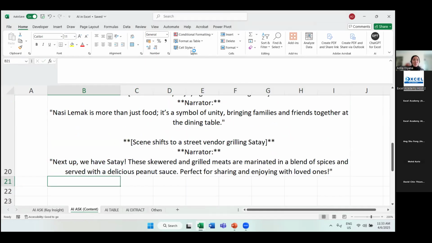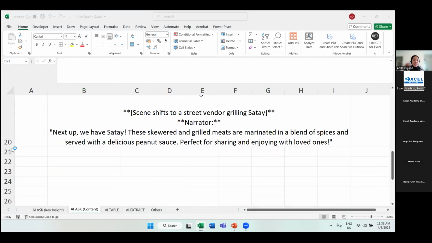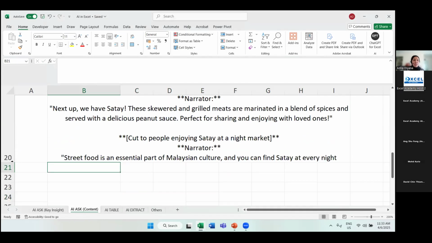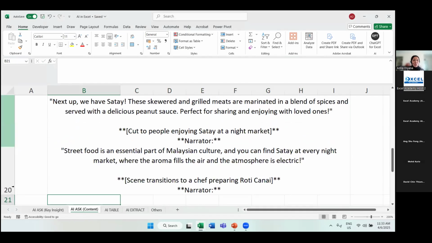Right, second, they also suggested satay over here. That's food number 2. And then what else do they have here? They also want to showcase the street food. And number 3, you can see they are trying to promote roti canai. So these are some of the suggestions that you can see for AI.ASK content.